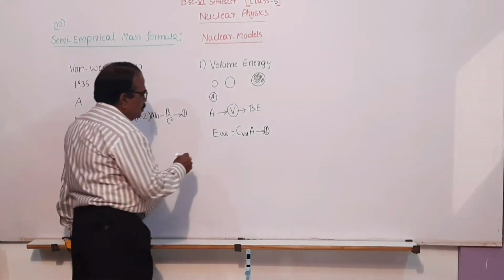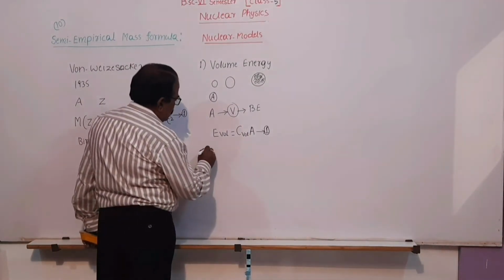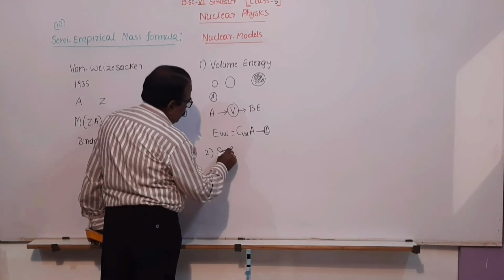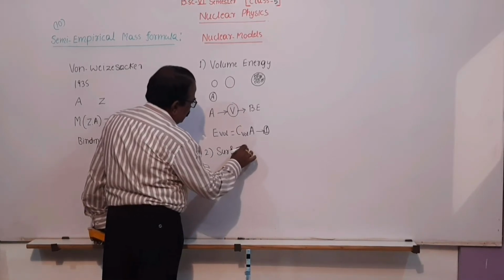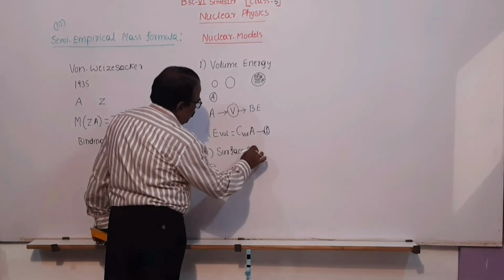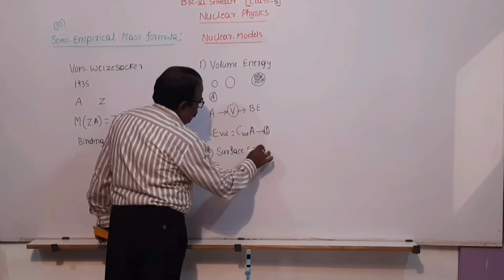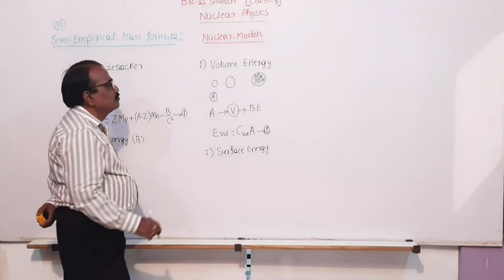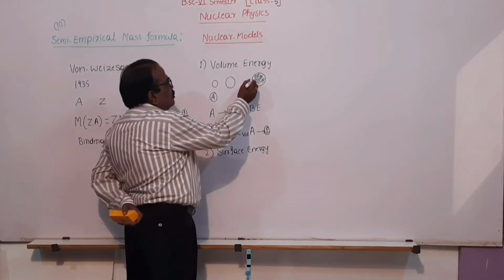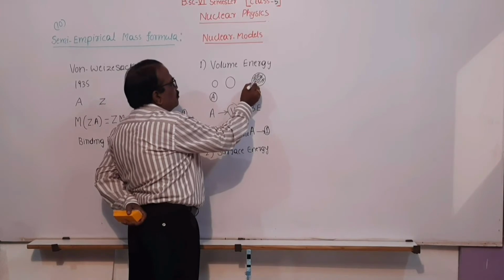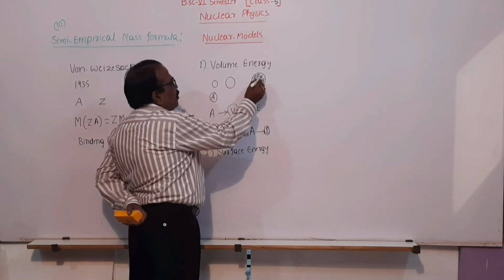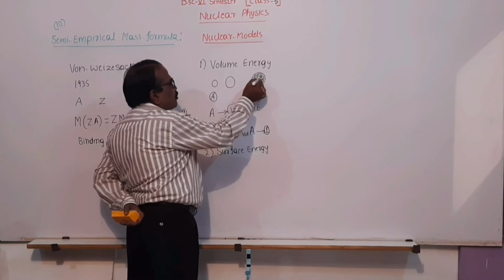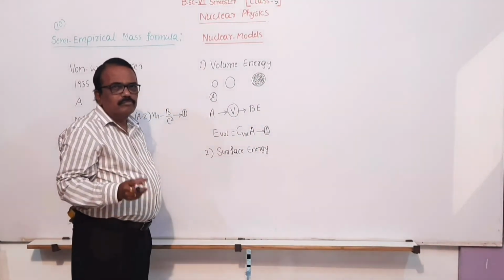And the second term is surface energy. What is this surface energy? So consider this nucleus. All nucleons are attracted by their neighboring nucleons, binding energy.